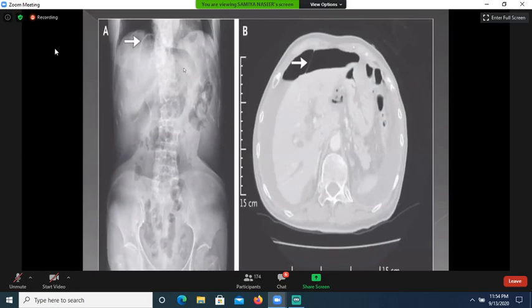Now again, this is X-ray abdomen, supine view, demonstrating falciform ligament sign. This is falciform ligament, and on CT scan in the B, this is contrast CT scan abdomen, demonstrating the hemopneumoperitoneum. This is fluid and air fluid level, and this is free air, demonstrating the falciform ligament. So this is hemopneumoperitoneum.